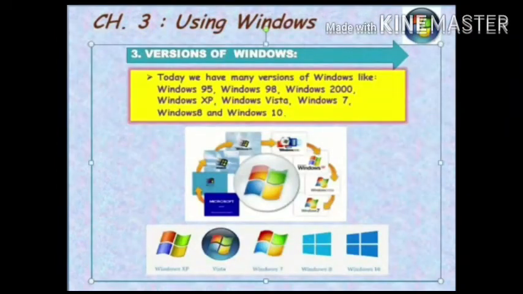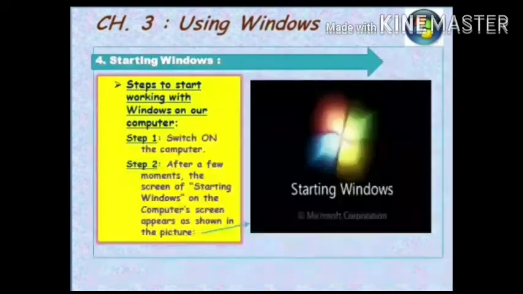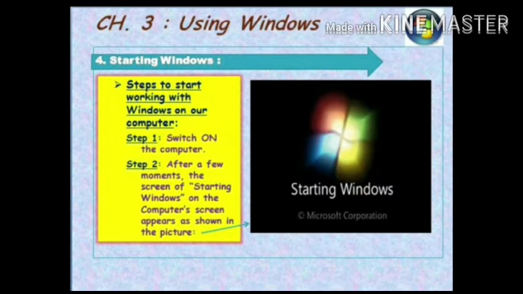Now we move to next topic, versions of Windows. Today we have many versions of Windows like Windows 95, Windows 98, Windows 2000, Windows XP, Windows Vista, Windows 7, Windows 8 and Windows 10. Now we move to the next topic, that is starting Windows.